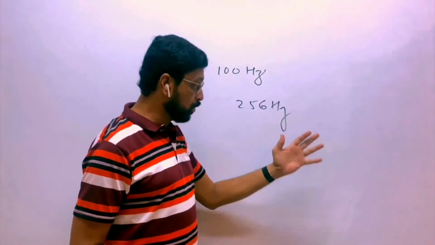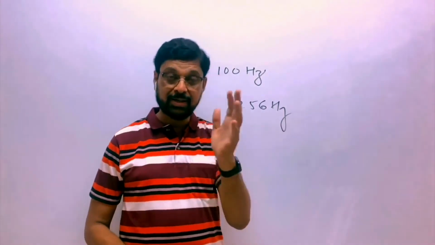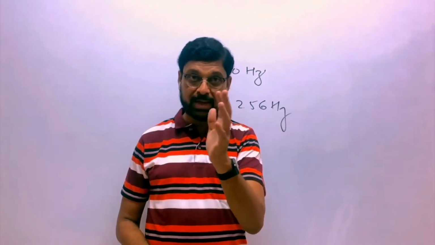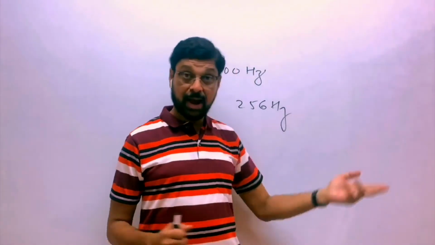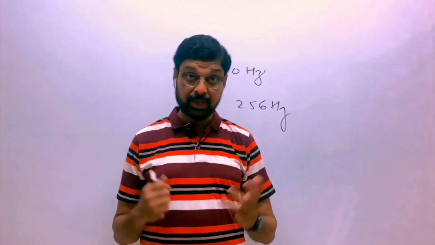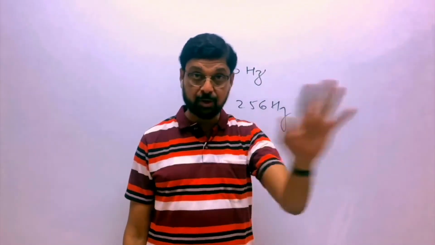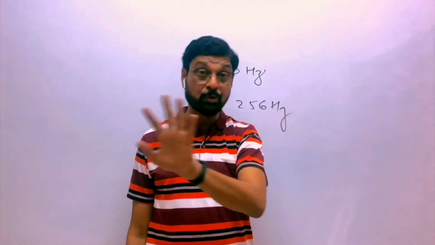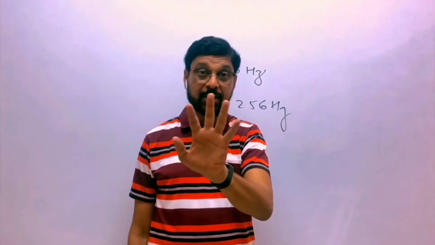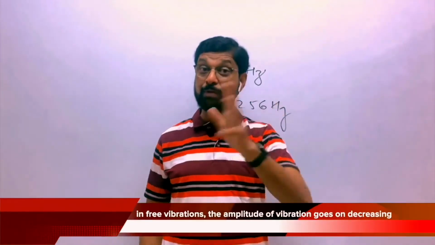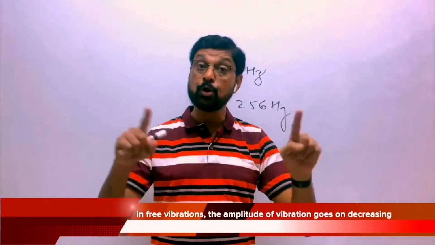The amplitude of vibration of this board will go on decreasing. आहिस्ता आहिस्ता वो कम होती जाएगी एम्पलीट्यूड ऑफ वाइब्रेशन. Why? Because of friction and other damping forces there is loss of energy. जब बोर्ड को स्ट्राइक किया तो वो ऐसे वाइब्रेट हो रहा था. Now due to friction, due to damping force, the amplitude of vibration will go on decreasing. So in free vibrations, the amplitude of vibration goes on decreasing.